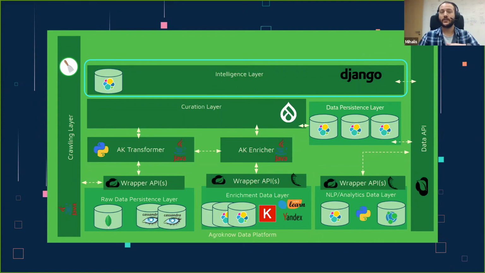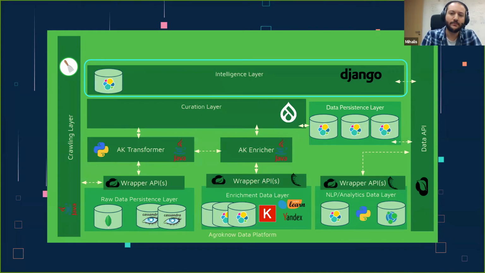It consists of various Django apps, and this layer takes into account the search requests performed over our data API, performs user clustering, and is able to, for instance, send personalized emails or suggest things to end users, or is used by us internally in order to better serve our end users.